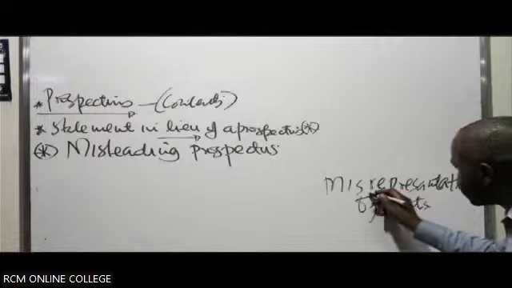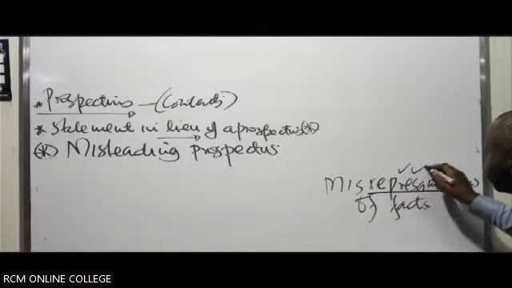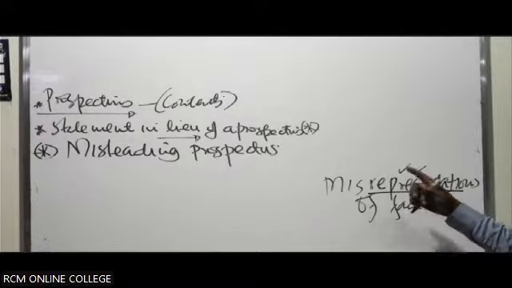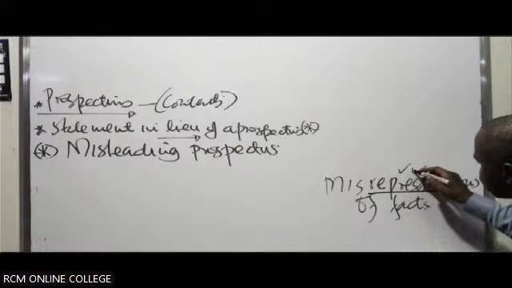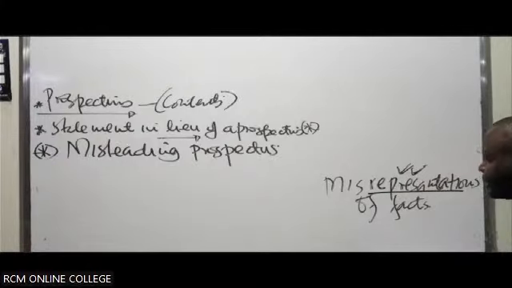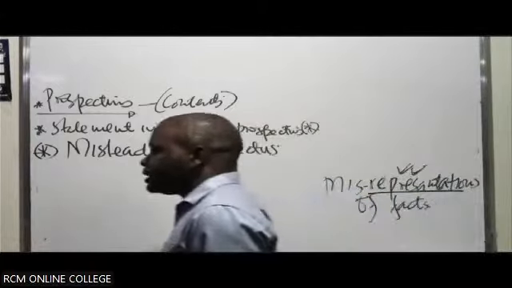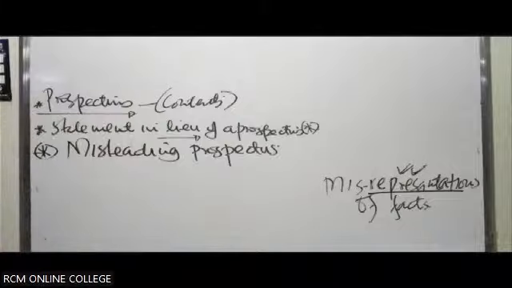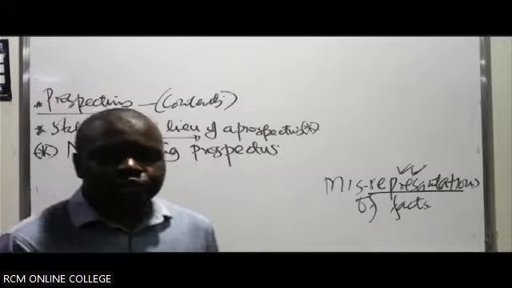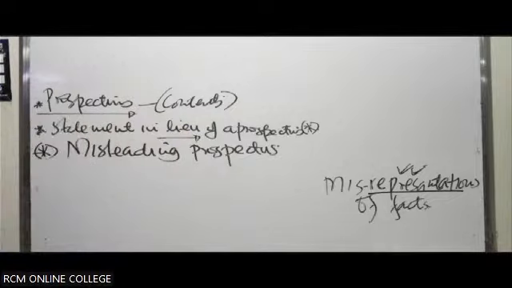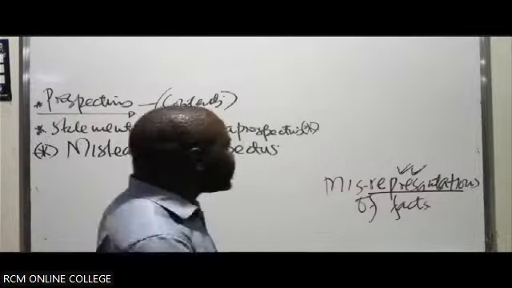You know, statements that are found in a contract, we call them representations. They are making representations about the agreement. If it happens these statements are not true, then we say they are misrepresentations. So what is contained in this kind of a prospectus is not true or factual about the company. It is just lying to the potential investors, maybe to dupe them into buying the shares of the company. Like in this case, Orlando is lied to that the company is paying 10 shillings per share as dividend in those attachments we've talked about.